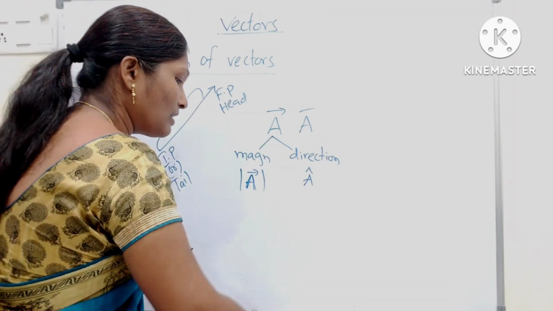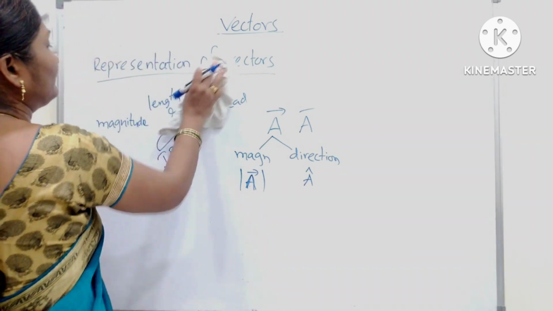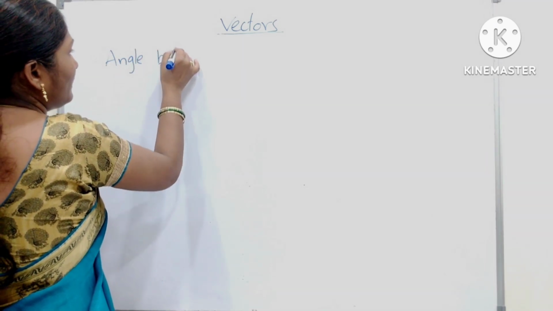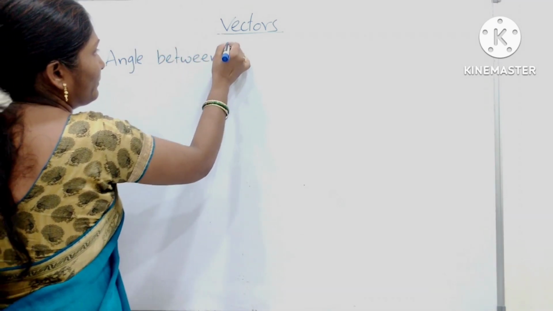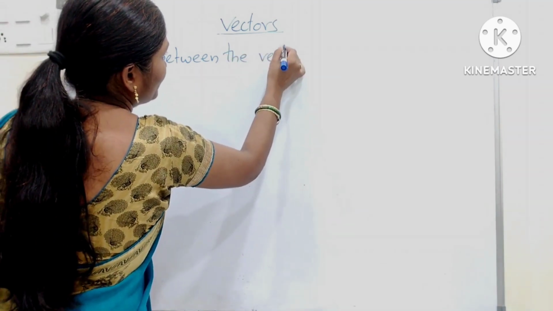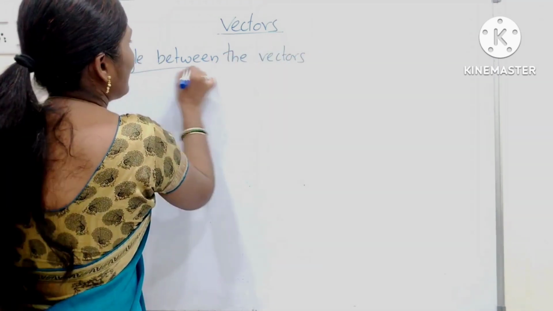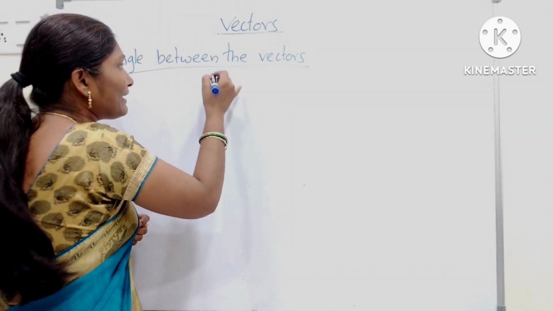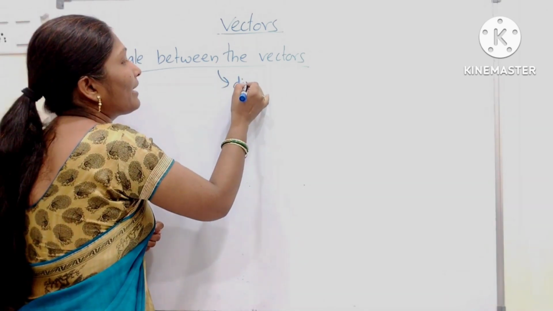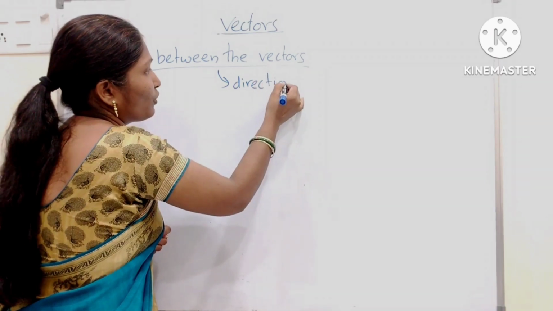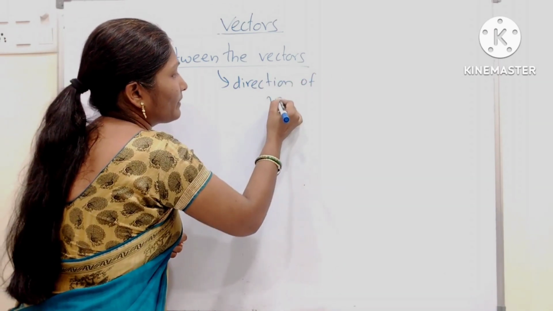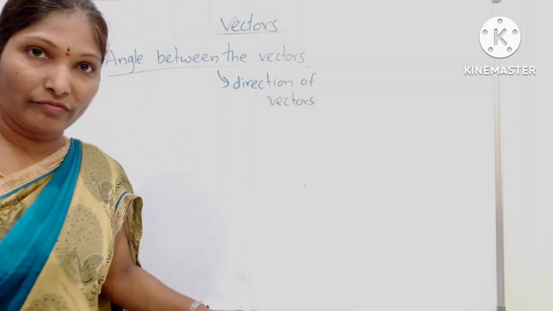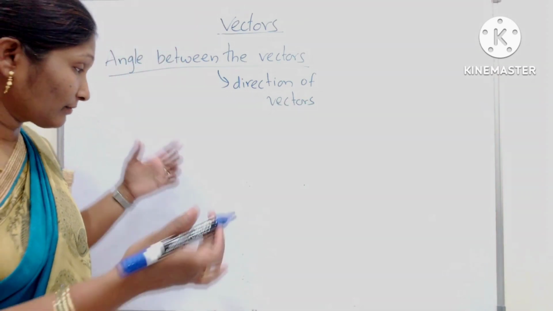And next one is angle between the vectors. Actually, the angle between the vectors, rather, angle between the directions. Angle between the direction of vectors is the correct way to say it.